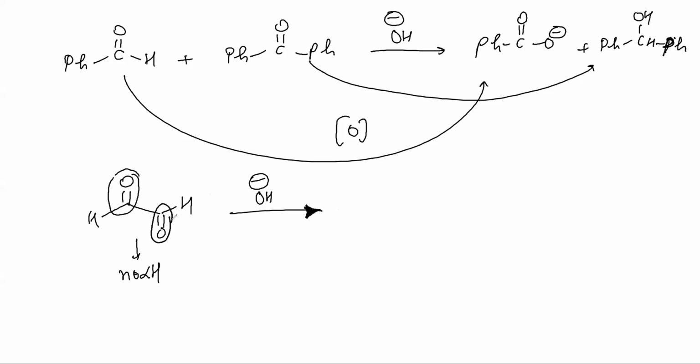Or both will be same? Think and then answer. Which one will be more reactive? First or second? Come on, make it fast. Don't waste time. Which C double bond O is more reactive or both are same? Same, sir. Same only.